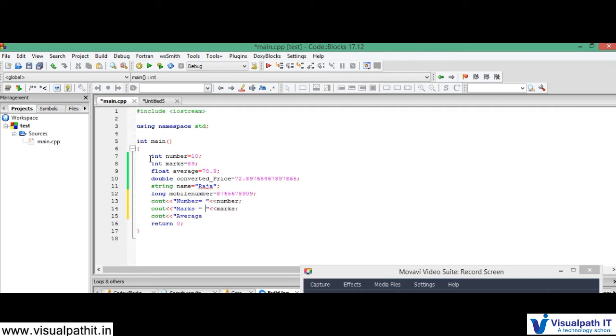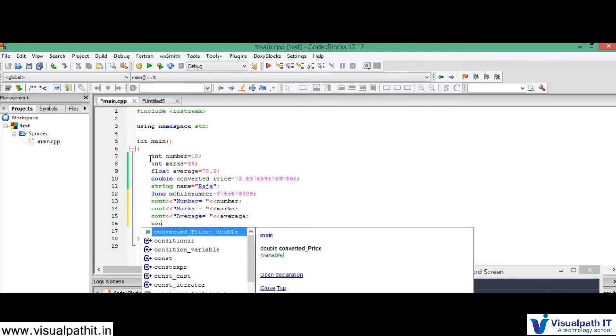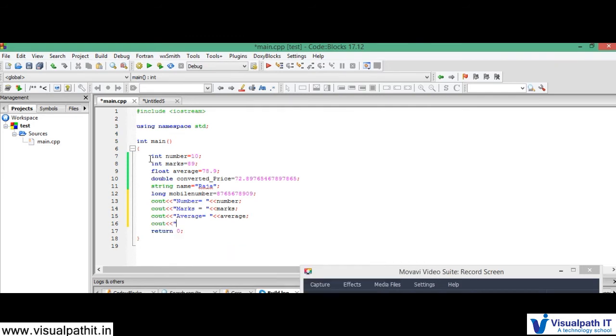So always give space after the equal to so that your output looks good. Now it will work, right? Next is what? Cout less than, here I give price. Less than converted price. Okay, next Cout less than name equal to space less than name.